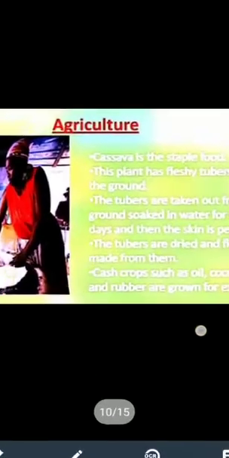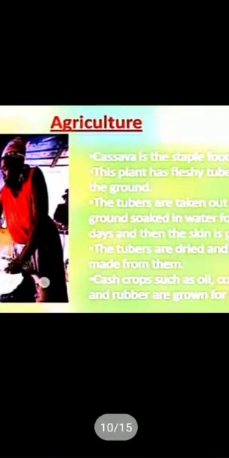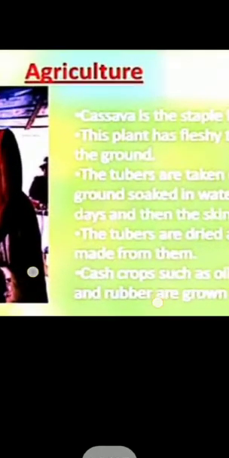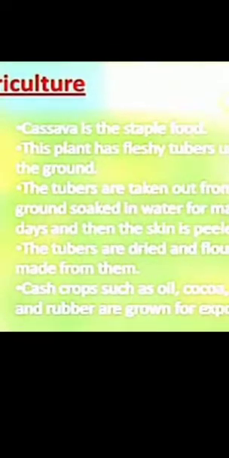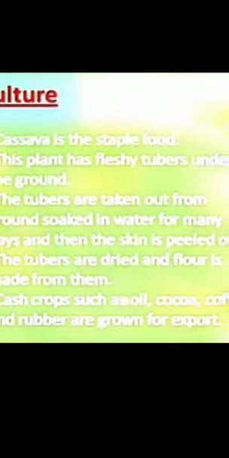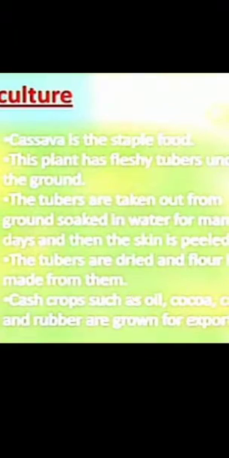Next is agriculture. So students, in agriculture, cassava is the staple food. This plant has fleshy tubers under the ground. Tubers means, what are the tubers?